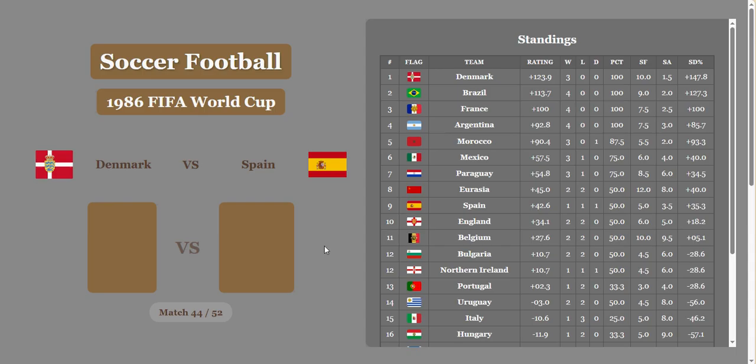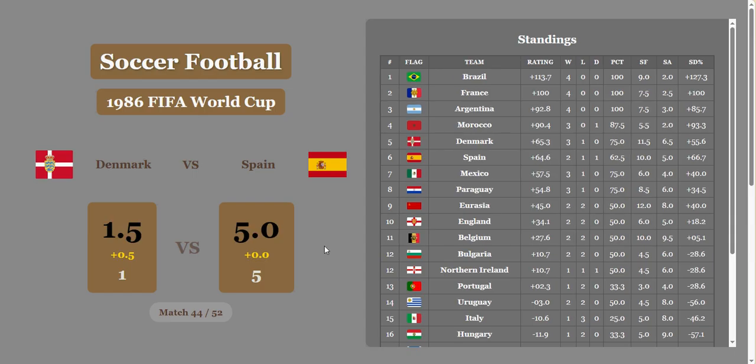Denmark versus Spain. Can Denmark keep it up? They absolutely can't. Spain wipes them out. What a huge scoring difference. Denmark can't hold that position. Spain's going to move up to 6th. Denmark will fall all the way to 5th. And they're probably going to end their tournament, I believe, with a 65.3 rating, which is still really good,